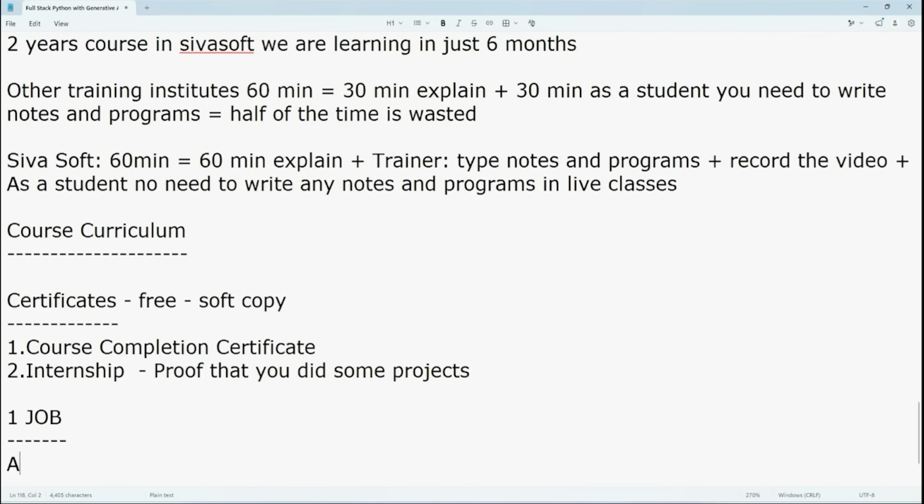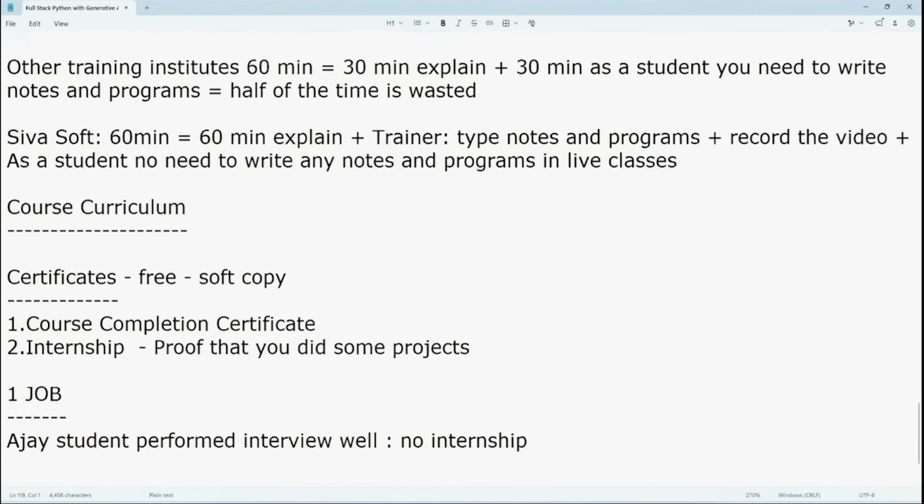Let's say Ajay student performed interview well, but no internship certificate. Let's say Vijay student also performed interview well, but with internship.